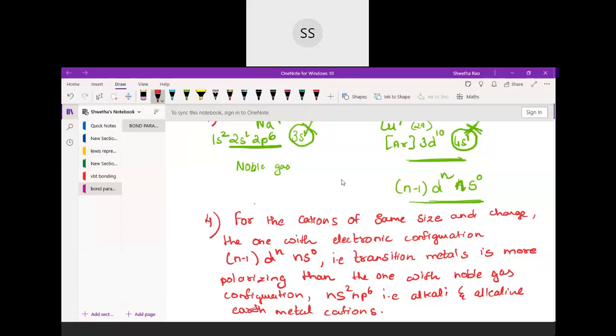So NaCl will have more ionic character, and CuCl will have more covalent character.